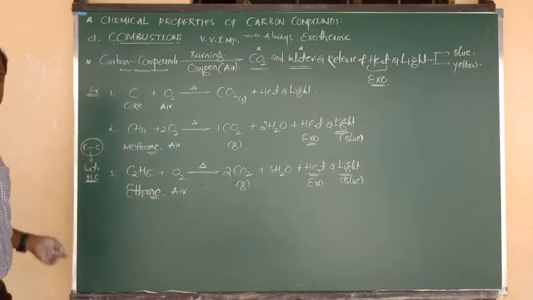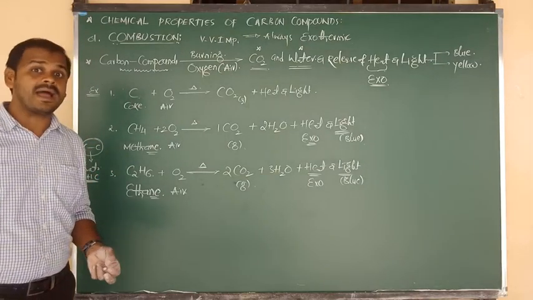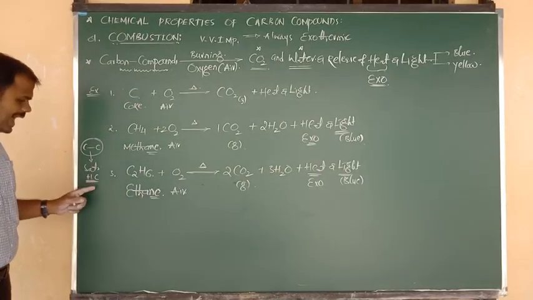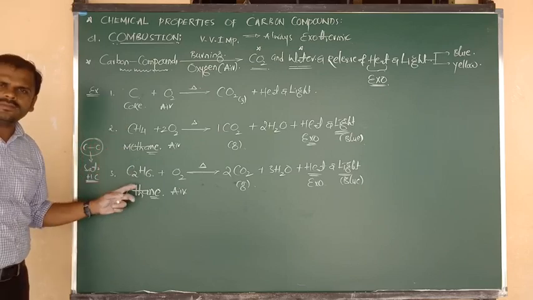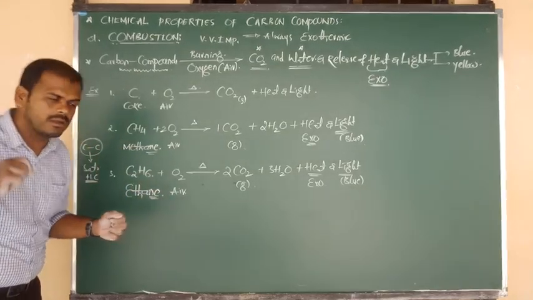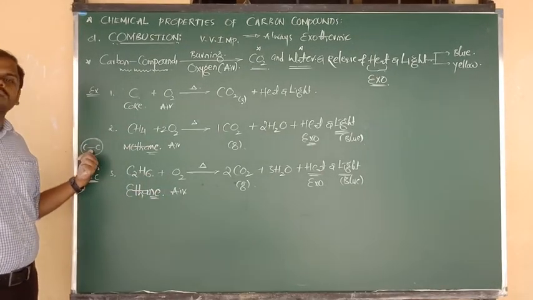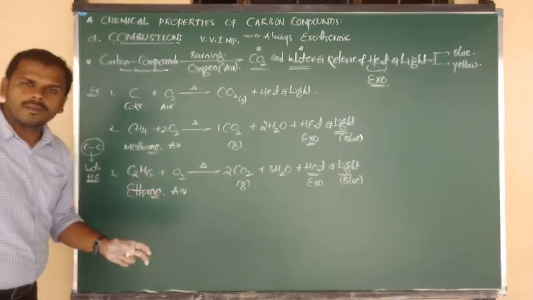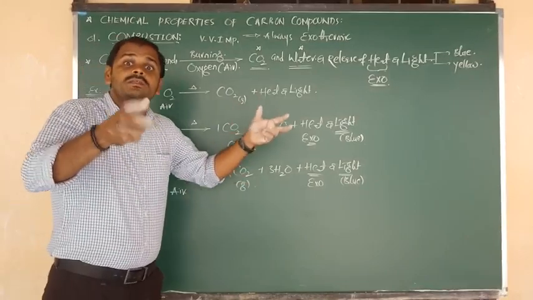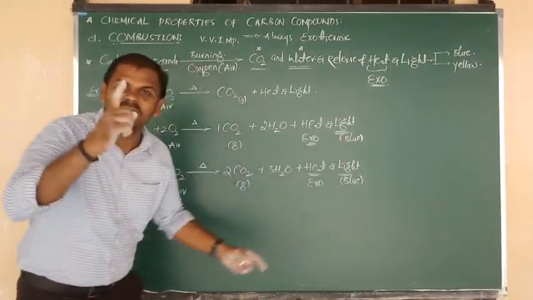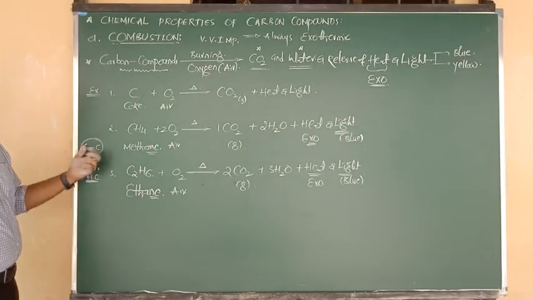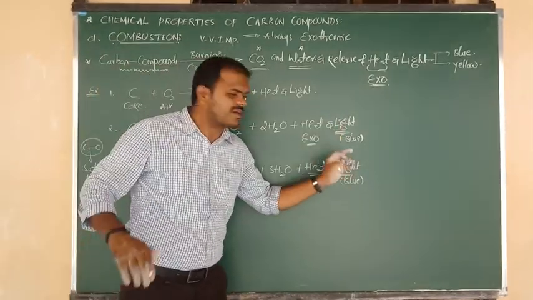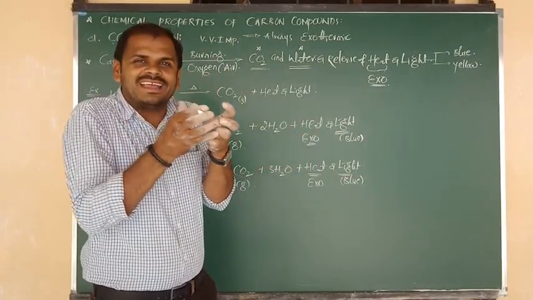So all of you listen, my dear students. This is a very important part for you. So what we have to remember: when saturated hydrocarbons, maybe methane or ethane or propane, like that, when saturated or single bonded compounds undergo combustion, they always burn with light. The light is nothing but the blue light. So saturated hydrocarbons upon combustion undergo complete burning and the flame is blue.